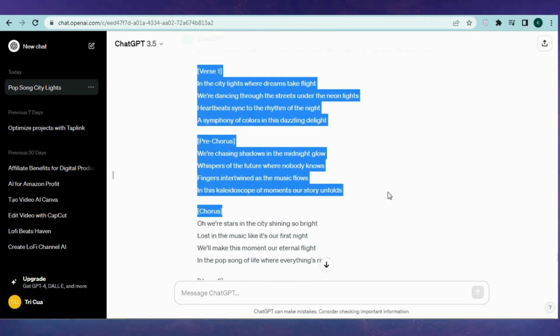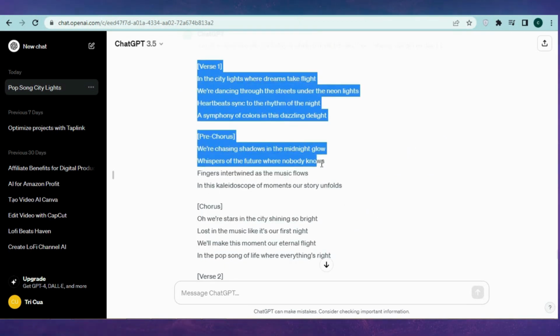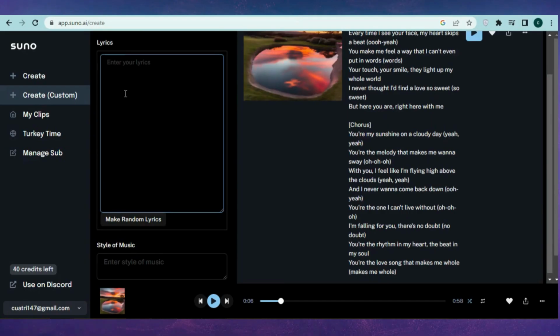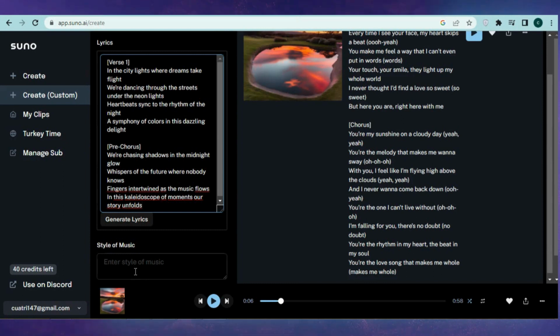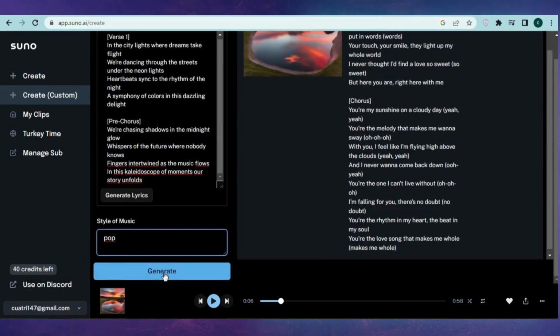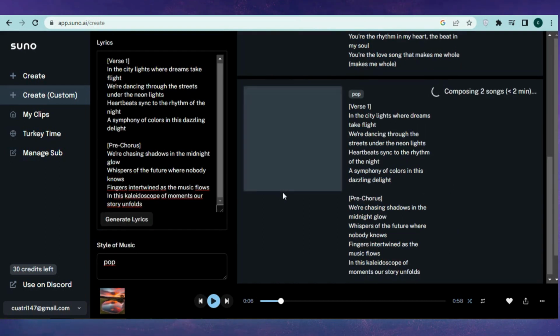Looks perfect. Now, copy the lyrics provided by Chat GPT and paste it into Suno AI. Just copy 4 to 8 lines for optimal performance. Describe the song genre as pop, then click Generate and see what we get.